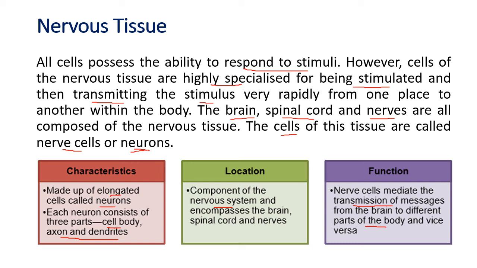The food moving through our food pipe, how fast to move, how slow to move, the brain will decide. How fast the kidneys remove the urine, the brain will decide. So the brain can increase the speed of an organ and can also decrease it. How does it do that? You are going to learn that in the next standard, in the 10th standard. But just for your information, everything is done by chemicals. Certain chemicals are secreted which increase the speed and certain chemicals then decrease the speed. So nervous tissue is a very important tissue of the body. The brain, spinal cord and nerves have it. This is the tissue which coordinates all the working of the whole body.